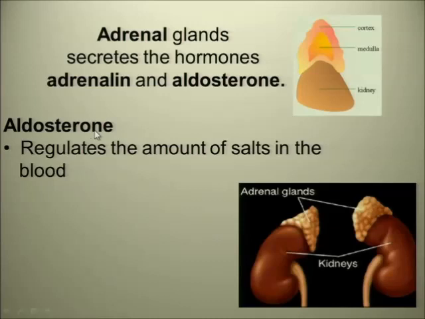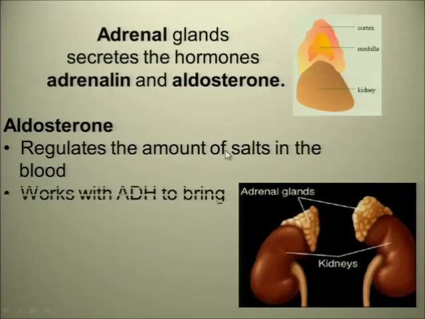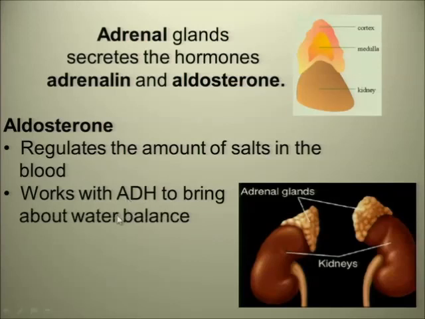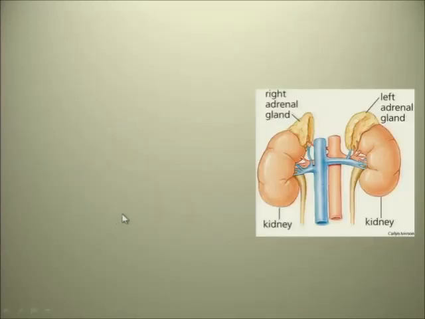You must also learn how it controls the salt balance in your body for homeostasis. The homeostasis of salt is controlled by the adrenal glands, which secrete aldosterone. Look at how the homeostasis of salt balance works. It works with ADH to bring about water balance, so it plays a role in that.